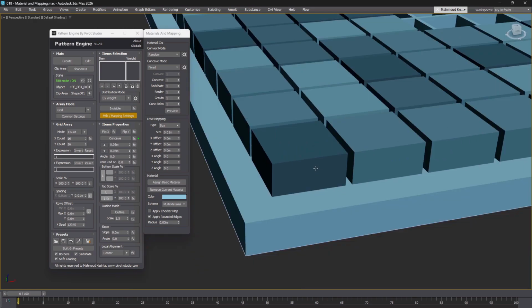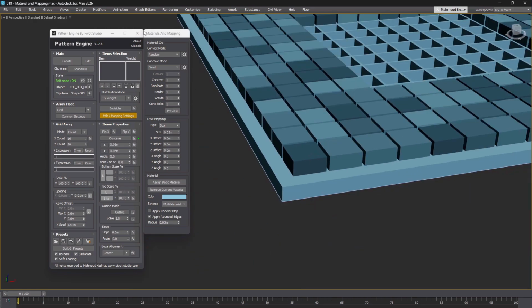And that covers the settings for materials, material IDs, and mapping. Thanks for watching, and see you in the next video.